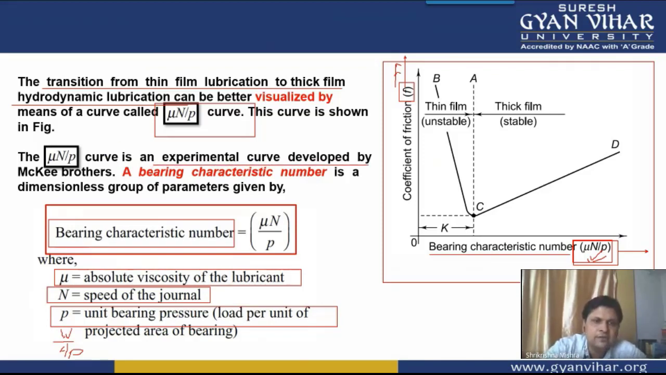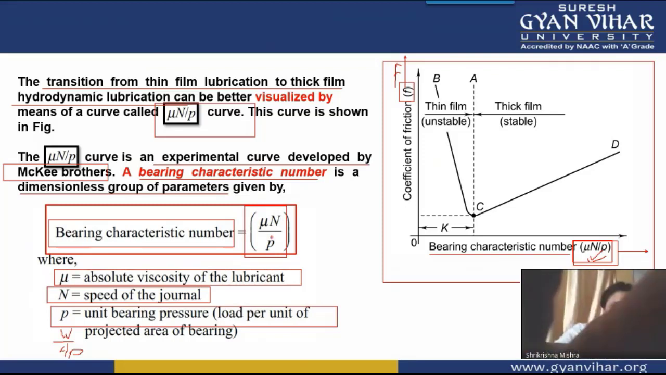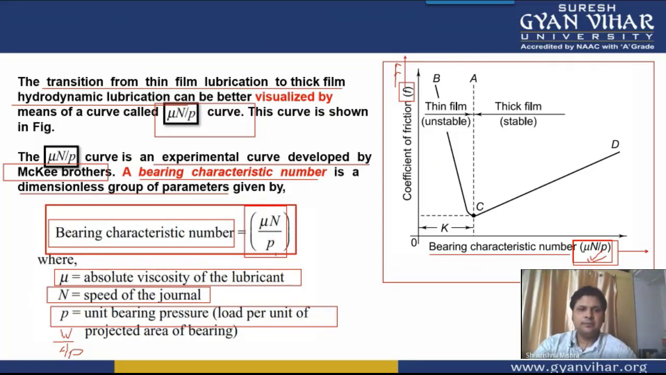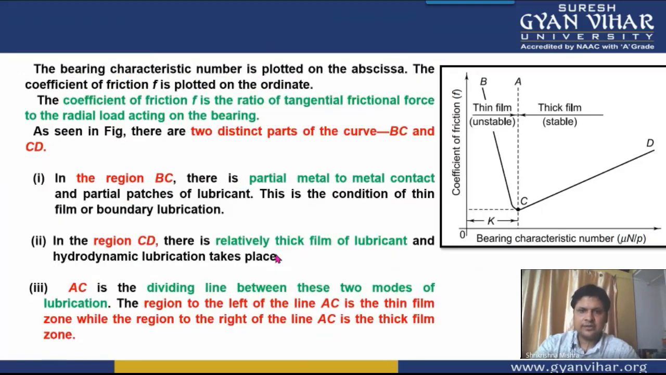It is an experimental curve which was developed by the Mackay brothers. In it, there is a bearing characteristic number, which is a dimensionless group of parameters, and it is given by μN/p, where μ is the absolute viscosity, N is the speed of the journal, and p is the unit bearing pressure. The bearing characteristic number is generally plotted on the x-axis, and on the y-axis we have the coefficient of friction. The coefficient of friction is the ratio of the tangential frictional force to the radial load acting on the bearing.